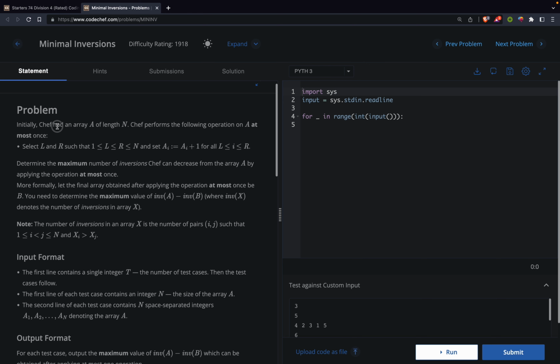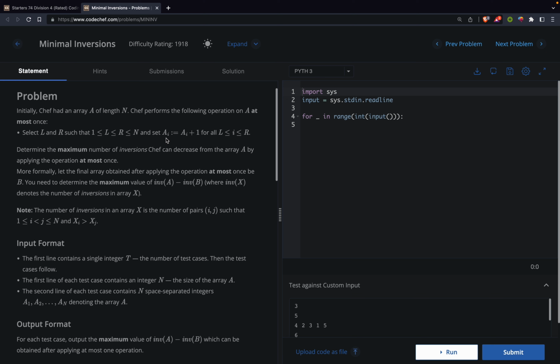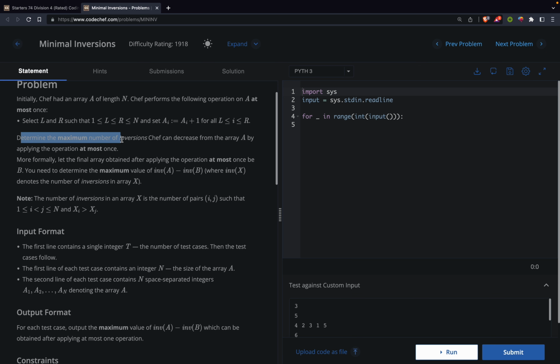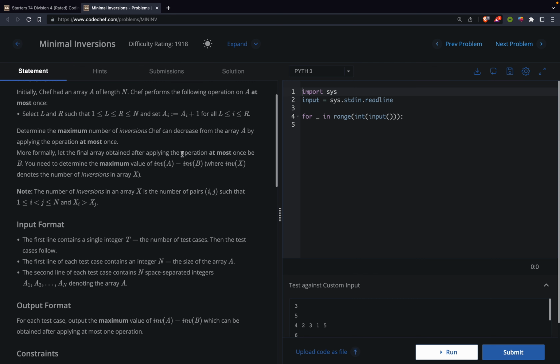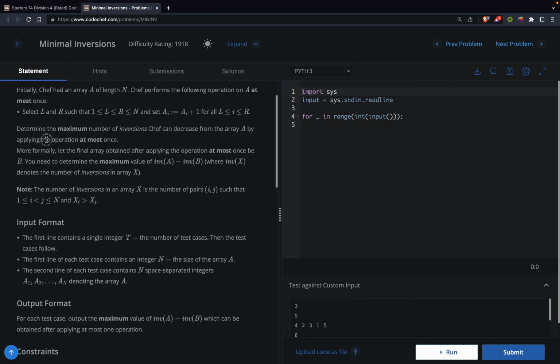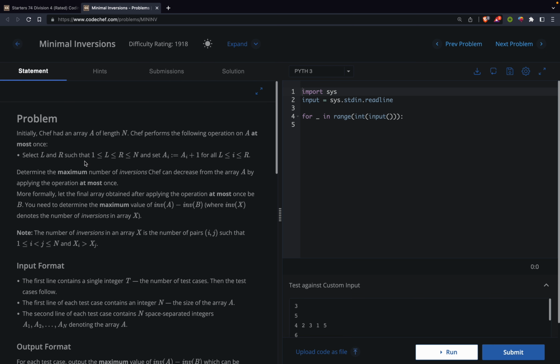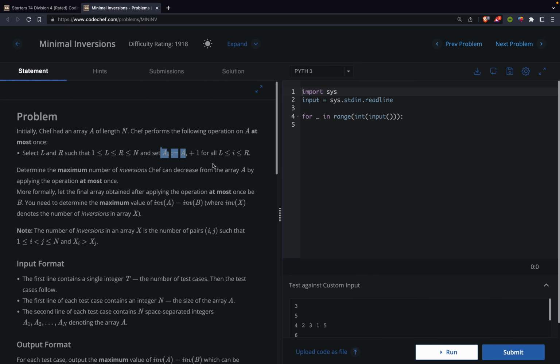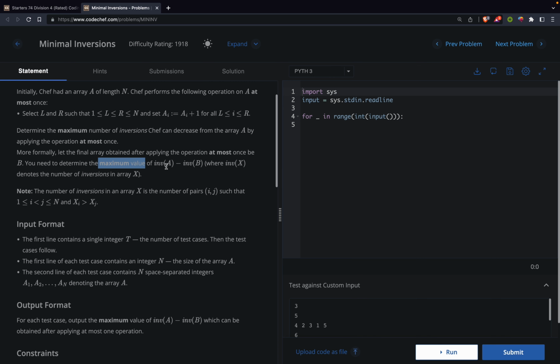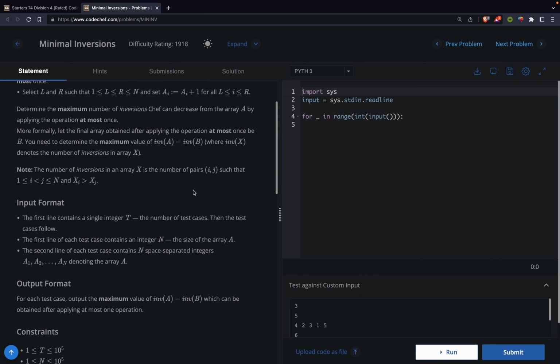Initially Chef has an array A of length n, and Chef performs the following operation. He selects an L and R, and he will perform these operations from L to R. He will set all A_i to A_i plus 1, and we need to find the maximum value of inversions in A minus inversions in B.